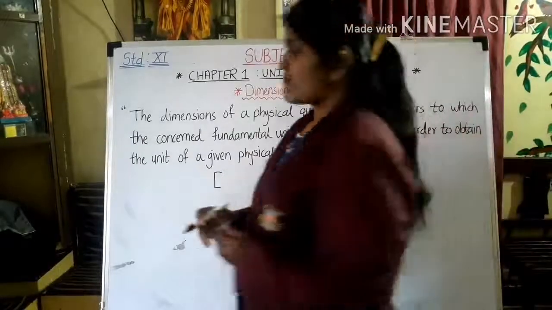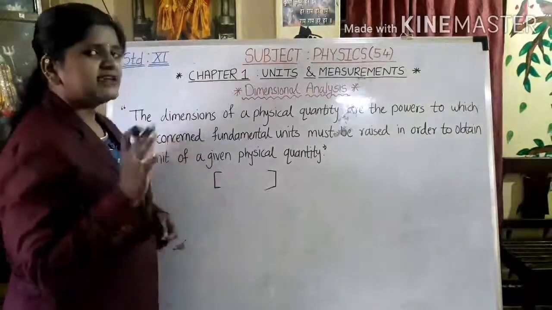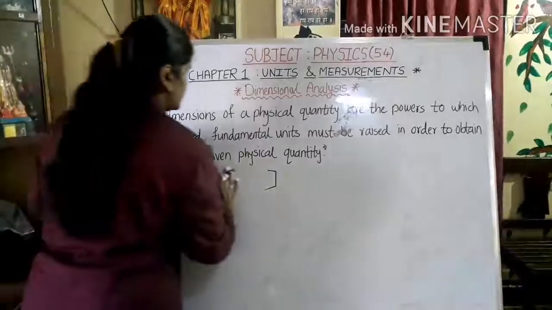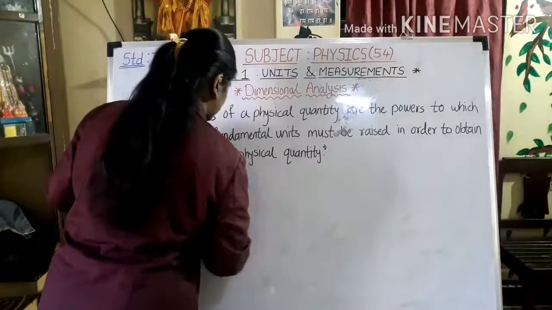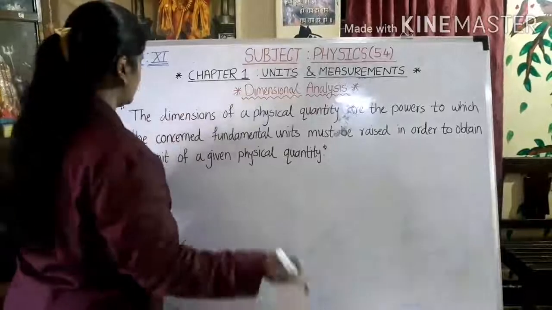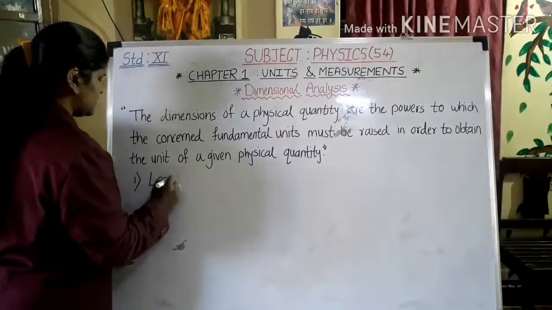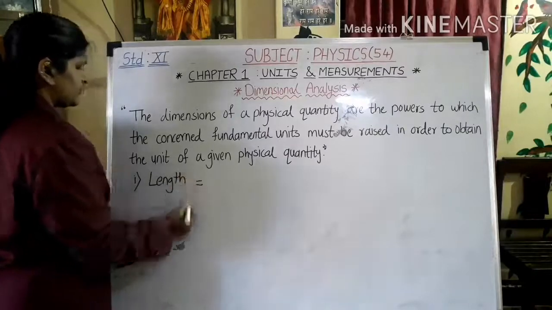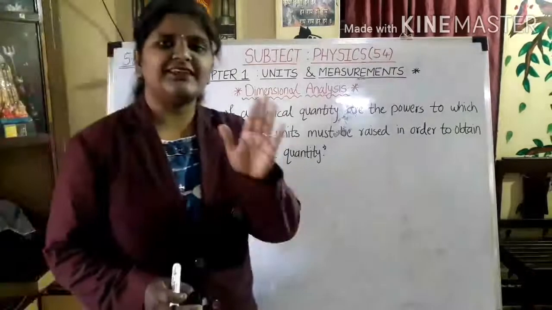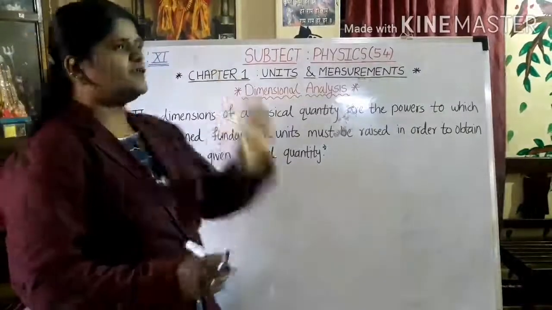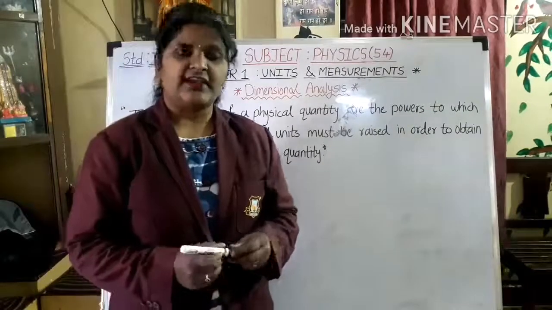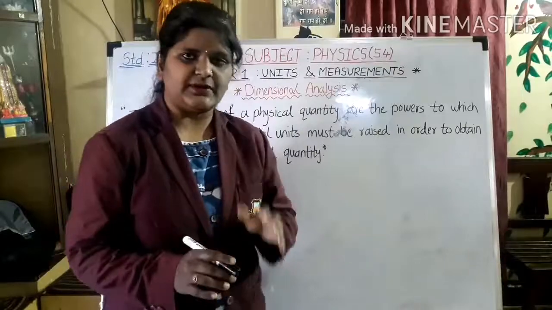Suppose I have to find the dimensions for length. Let me explain by taking examples so that it is easier for you to understand. First, we will find the dimension for length. Length is itself a fundamental quantity, right? And its unit is a fundamental unit.